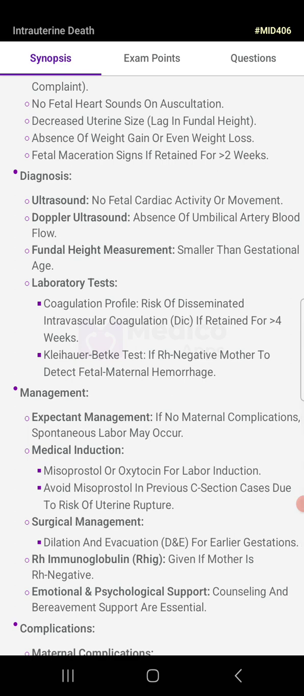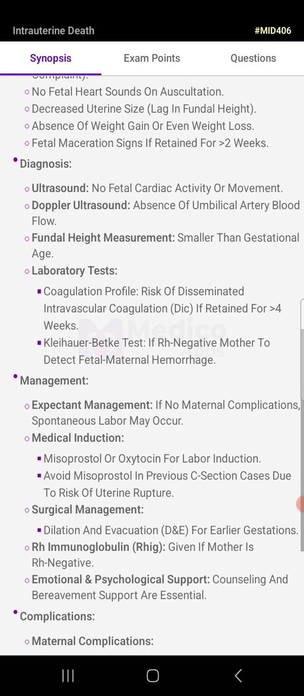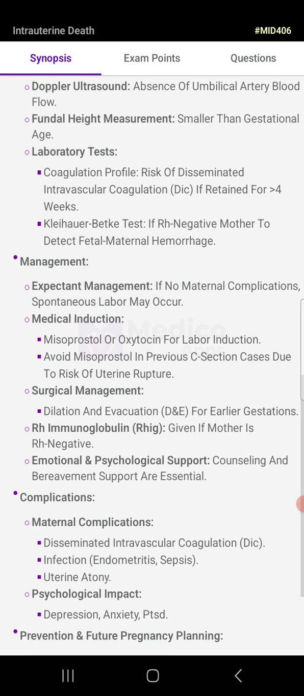Diagnosis: ultrasound shows no fetal cardiac activity or movement. Doppler ultrasound shows absence of umbilical artery blood flow. Fundal height measurement is smaller than the gestational age. Laboratory tests include coagulation profile, because of the risk of disseminated intravascular coagulation if retained for greater than 4 weeks. Perform a Kleihauer-Betke test if the mother is Rh negative to detect fetal-maternal hemorrhage.